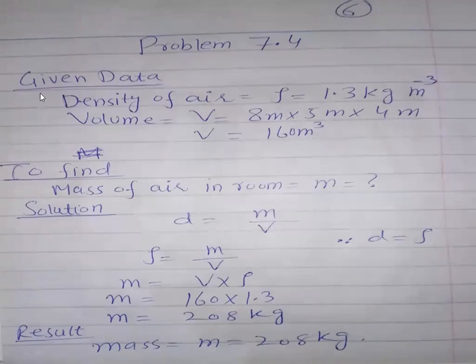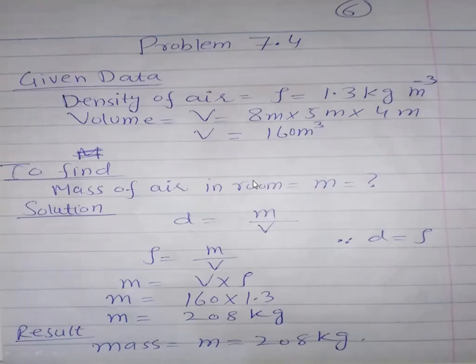First of all, I write the given data. The density of air is denoted with rho, and rho is given to me as 1.3 kilogram per cubic meter. This is in standard unit, so we don't need to convert it; it will remain as it is. Volume is denoted with V, and the dimensions are 8 meter, 5 meter by 4 meter. If you multiply 8 with 5 and with 4, you will get 160. And the unit is meter, meter, meter. When the base is the same, the powers are added. So cubic meter is the unit of volume.